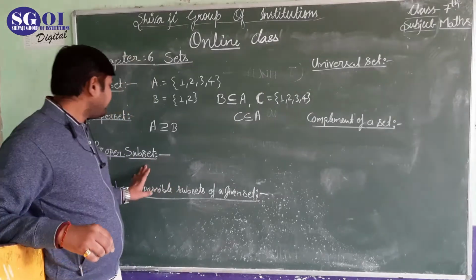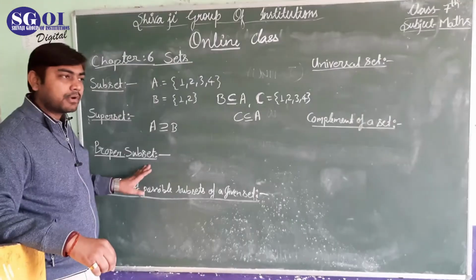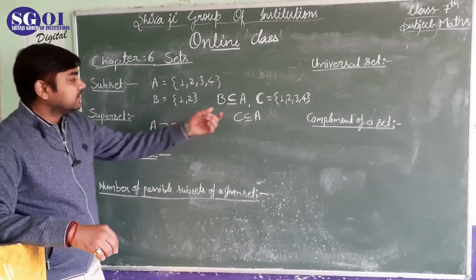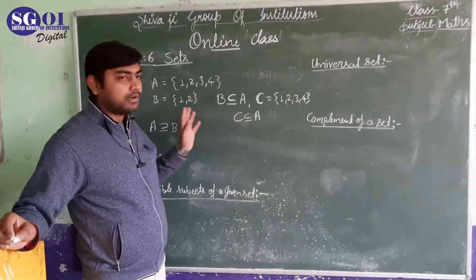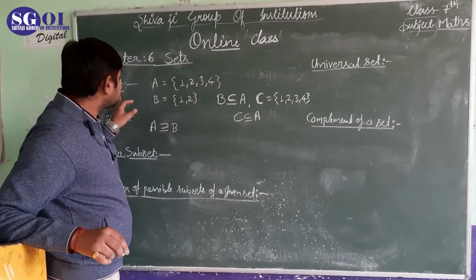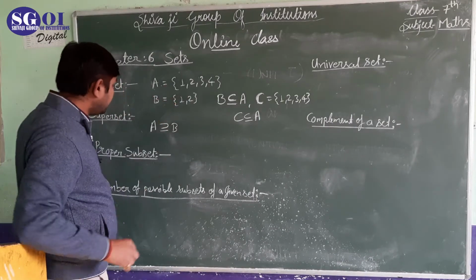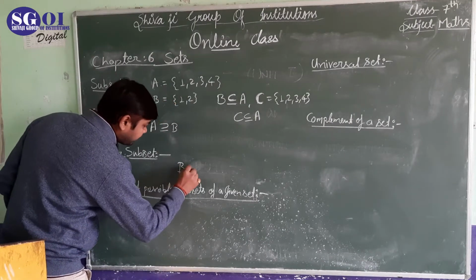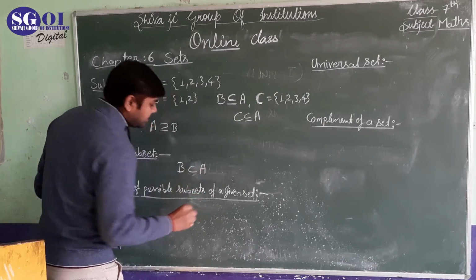But for a proper subset, the number of elements cannot be equal.